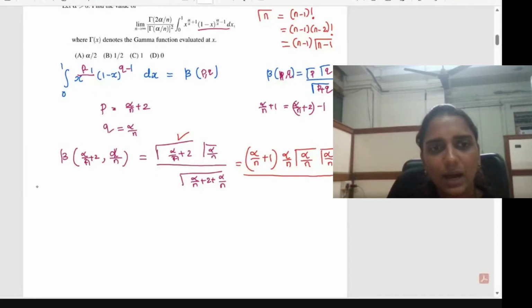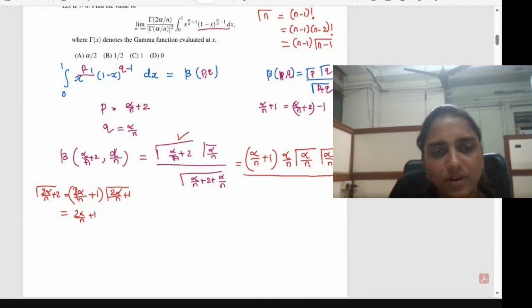So that is actually gamma of 2 alpha by n plus 2, and that can be written as 2 alpha by n plus 1 factorial, which again can be written as gamma of 2 alpha by n plus 1. Then this gamma 2 alpha by n plus 1 can be written as 2 alpha by n plus 1 into 2 alpha by n into gamma 2 alpha by n.